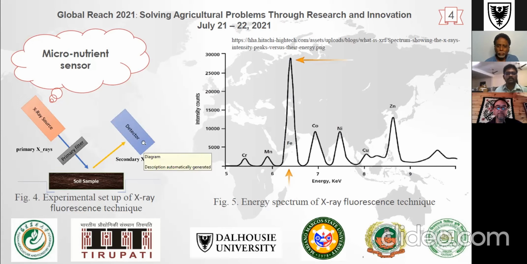After the detection of the secondary X-rays, the secondary X-rays are given to an analyzer, and this analyzer will generate a graph like this, that is energy versus intensity counts. And here the peak energy gives the identification of that particular element, and the peak area or intensity under this curve gives the amount of micronutrients that is present in the soil sample.